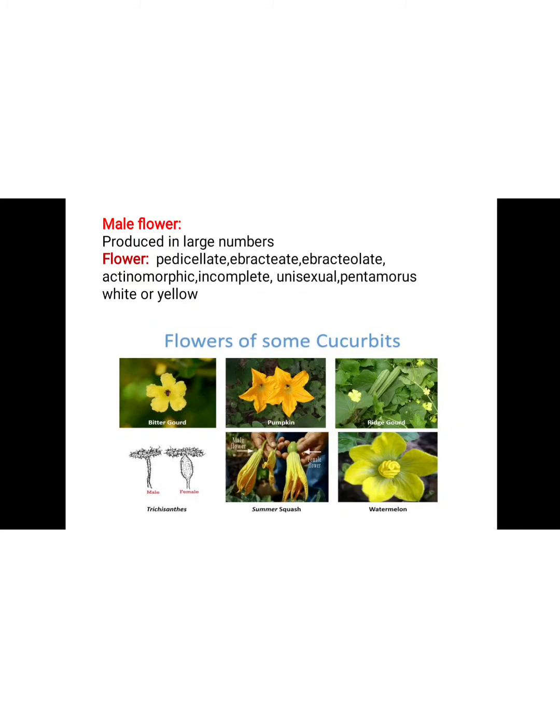They are unisexual because the gynoecium, it means the ovary, is absent. They are pentamerous. So in this figure the petals are yellow in color. They number 5, so it is pentamerous, and generally they are yellow in color but sometimes white.